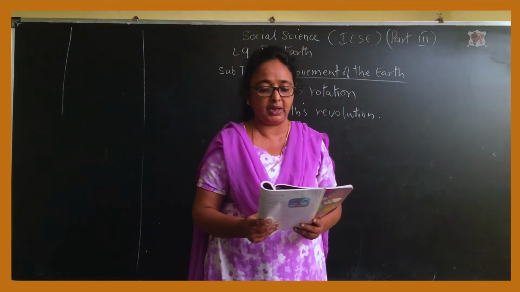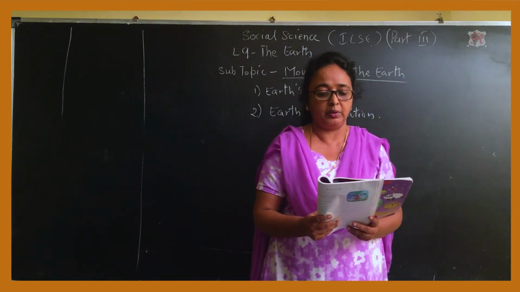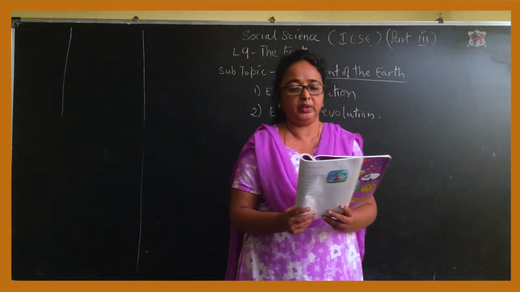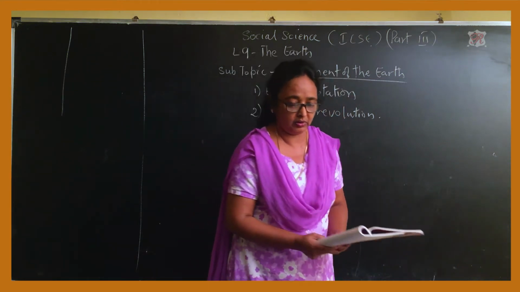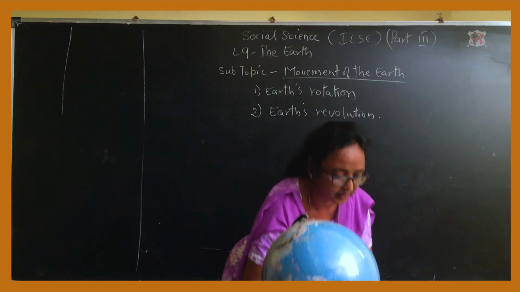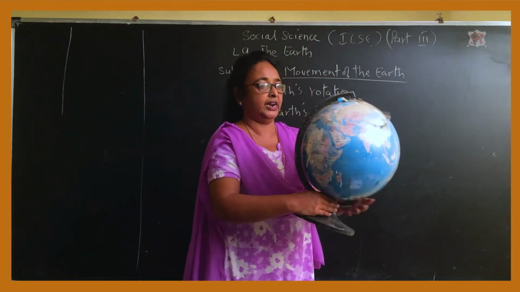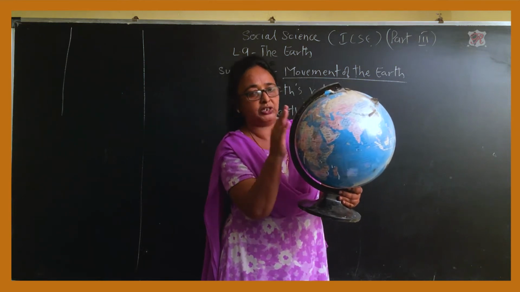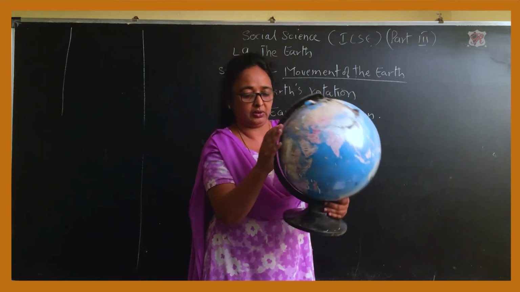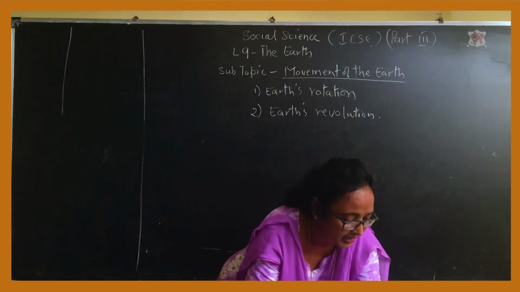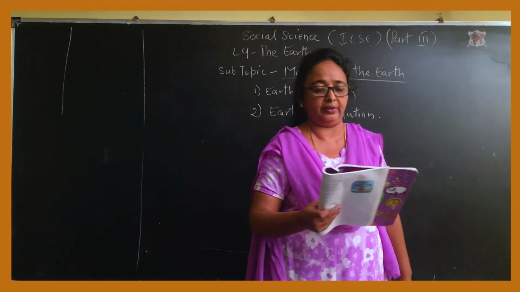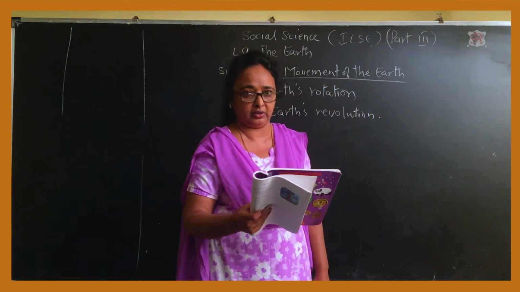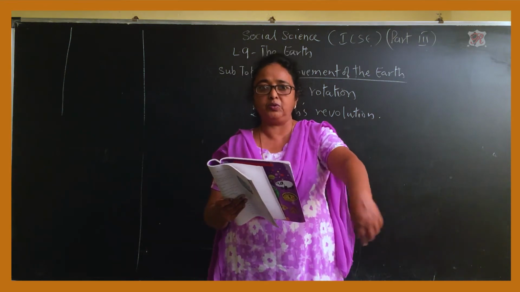The earth's axis passes through the poles, the two poles, the north pole and the south pole. It is slightly tilted. Now I want to show you how the tilt is. Tilt means it is not straight like this, but it is moved in this direction, a sleeping direction, this way. So this is called tilt, tilt to one side. The spinning of the earth about this axis is called rotation.